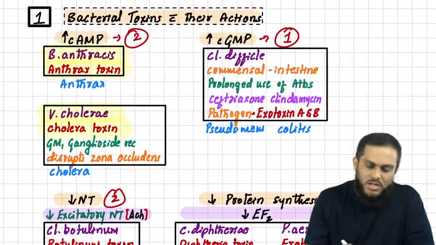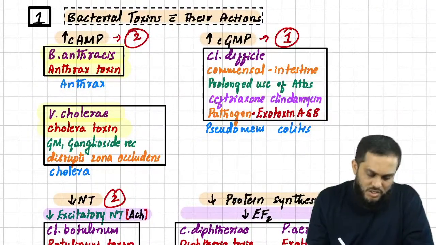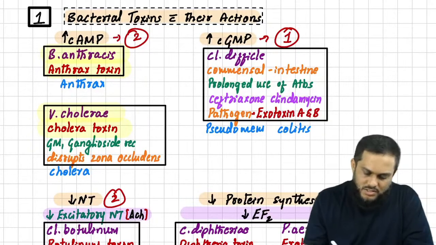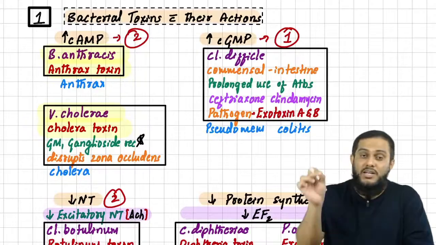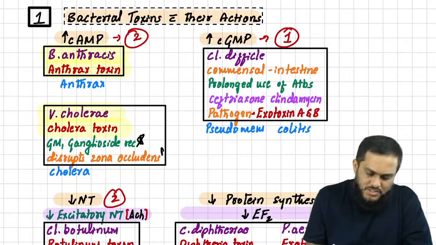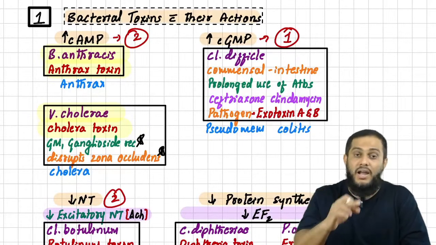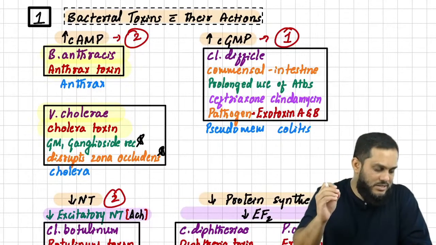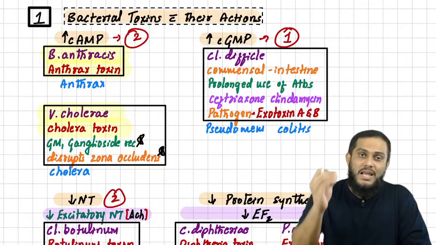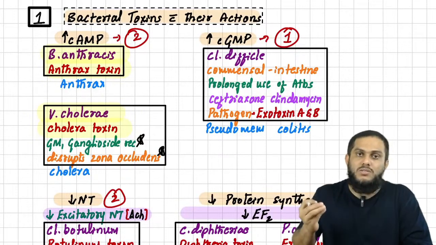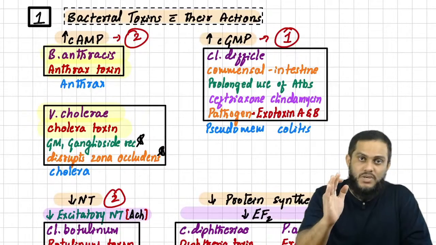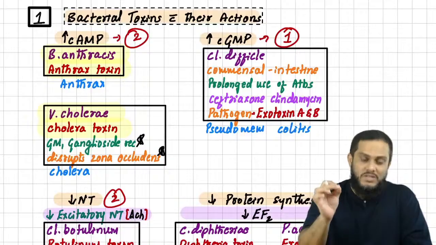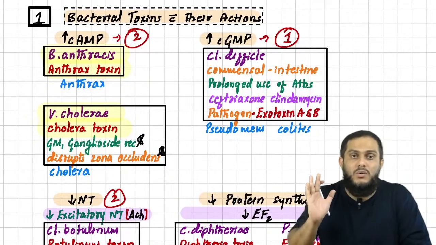But you also know that cholera toxin binds to GM1 ganglioside receptors of the intestine, and after binding to the GM1 ganglioside receptor, it disrupts the zona occludens tight junction. Again, that is a very, very important question for INICET. So we are done with the two toxins which act by increasing cyclic AMP, anthrax toxin and cholera toxin. With respect to cholera toxin, two important points: it binds to GM1 ganglioside receptors and it disrupts the zona occludens tight junction.